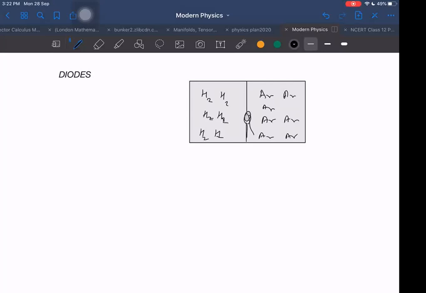Question is, in which direction hydrogen will flow? In all directions, sir. But net flow of hydrogen will be from left to right. And net flow of argon will be from right to left. Although the truth is that both are moving in both directions, because there is more concentration of hydrogen on one side as compared to the other side, hydrogen will tend to move from high concentration region to low concentration region. And argon will also tend to move from its high concentration region to its low concentration region.